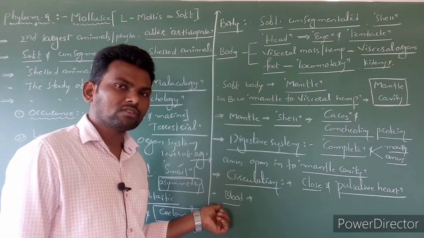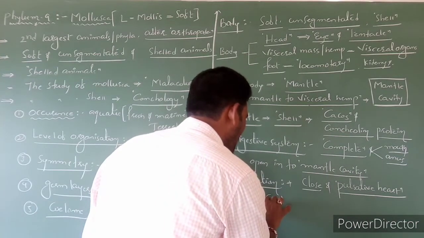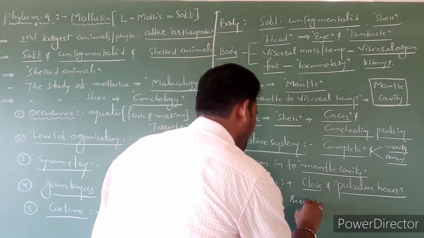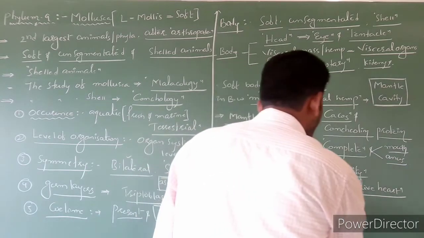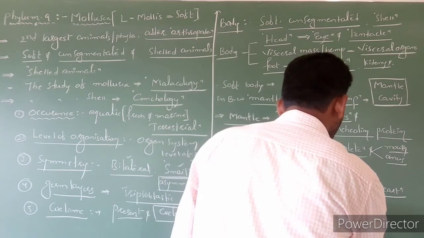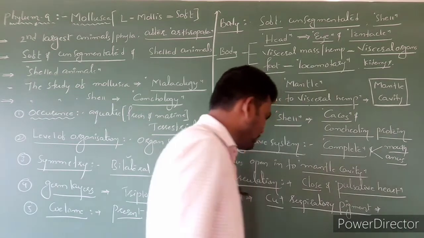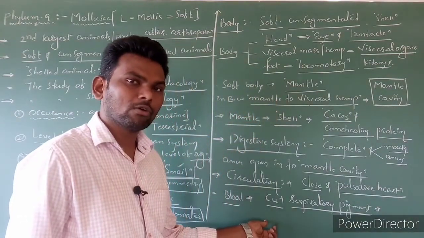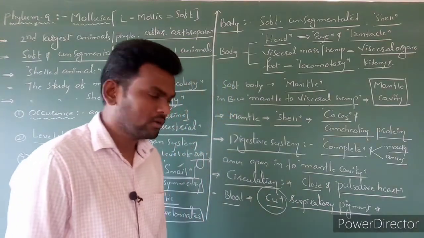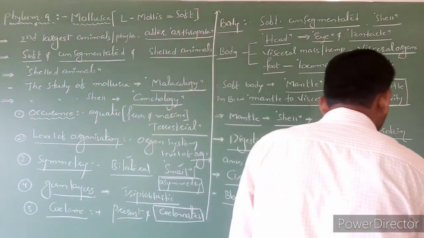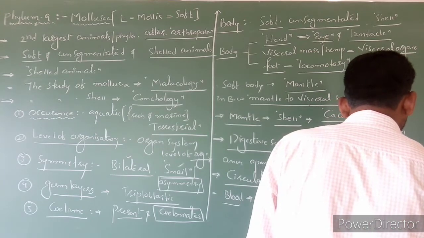The reason is that there are copper-containing respiratory pigments. Due to the presence of copper, instead of hemoglobin, copper is present. So that's why the blood is blue or a little bit greenish in color.